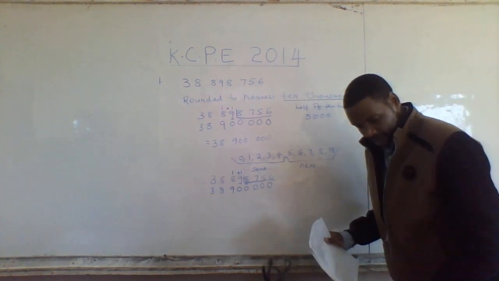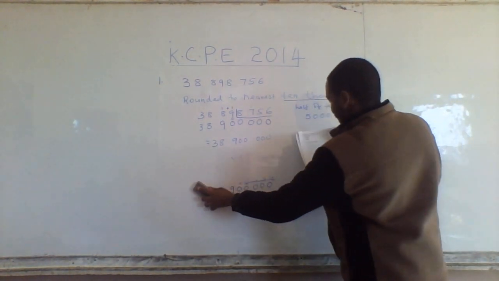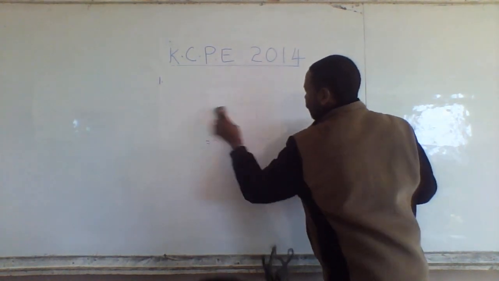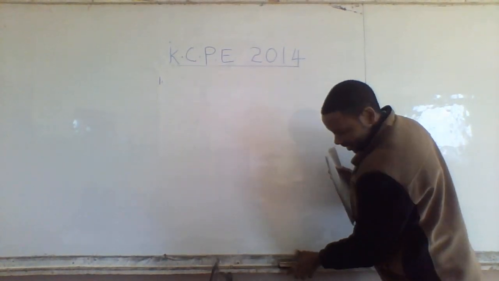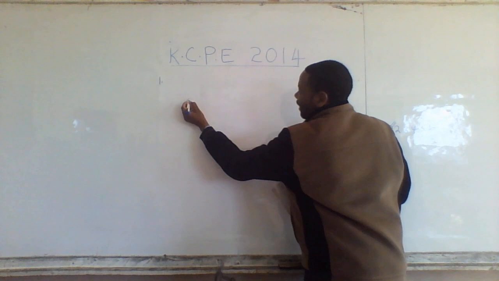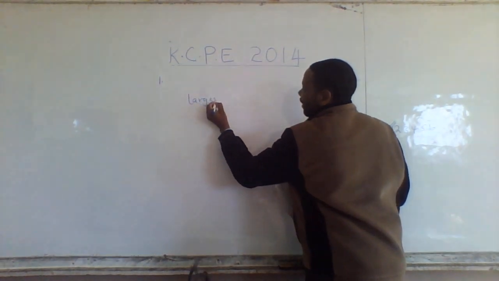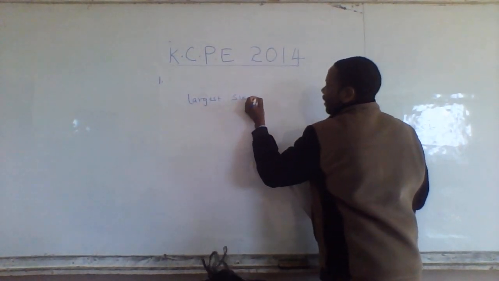So, number 2. Can you read number 2? What is the largest 6-digit number written in words that can be formed using the symbols?